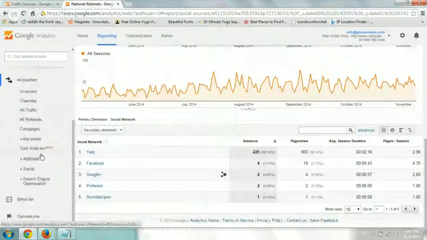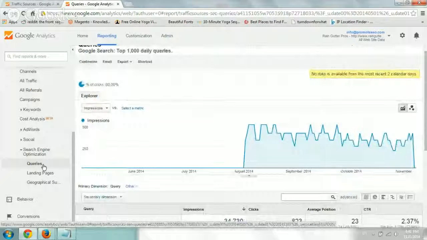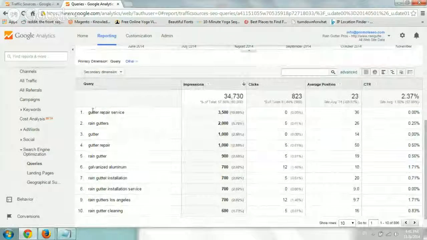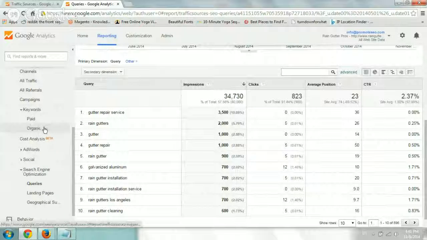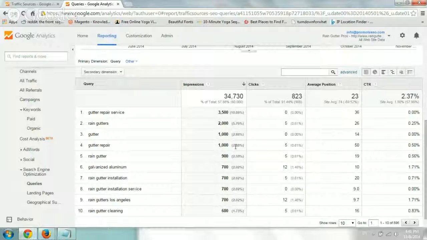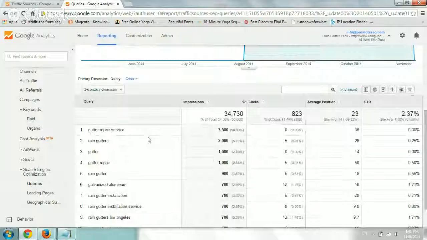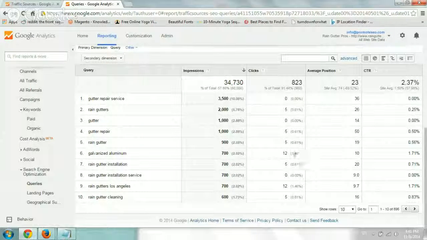Okay, and the next one is search engine optimization. These are the organic results. So in order to activate this, you need to connect your analytics account to your Webmaster Tools account. If you don't, you won't have data. So once you do it, you'll be able to see the keywords. This is a better metric than the keywords in organic, because organic doesn't show it. What it will show is basic information from your Webmaster Tools. So you want to include that. You'll be able to see your queries. How many times have they shown your organic listing? How many times have they clicked? Okay, really interesting things as well.